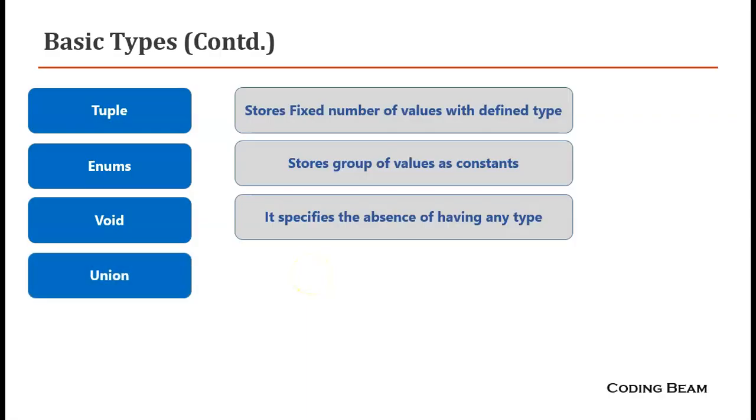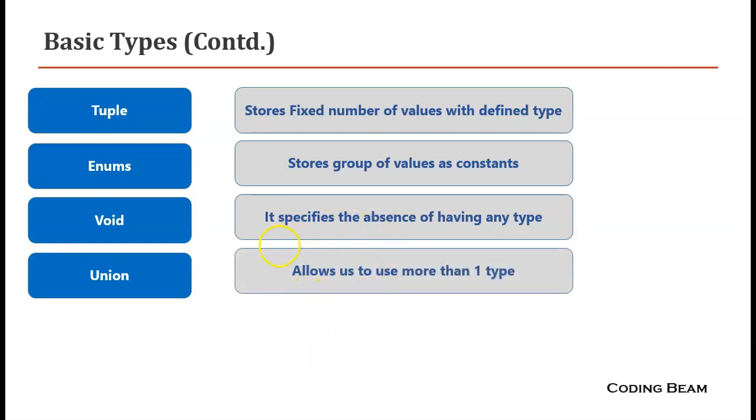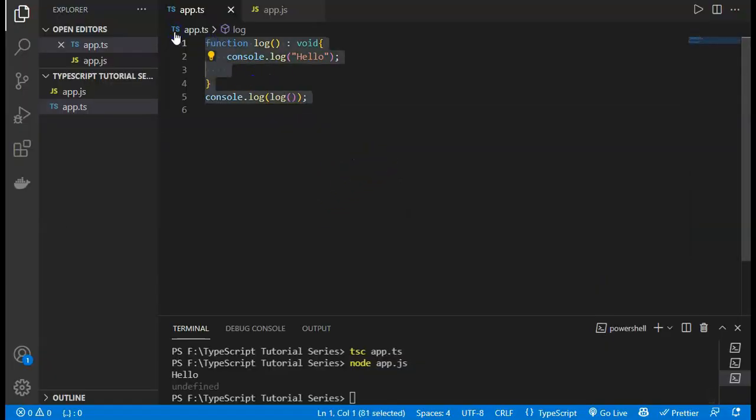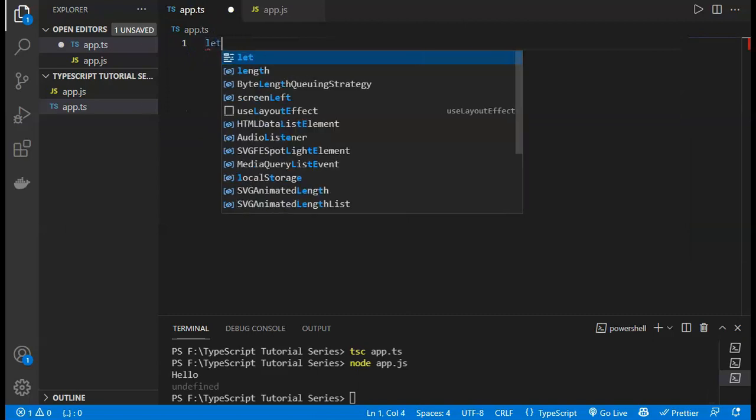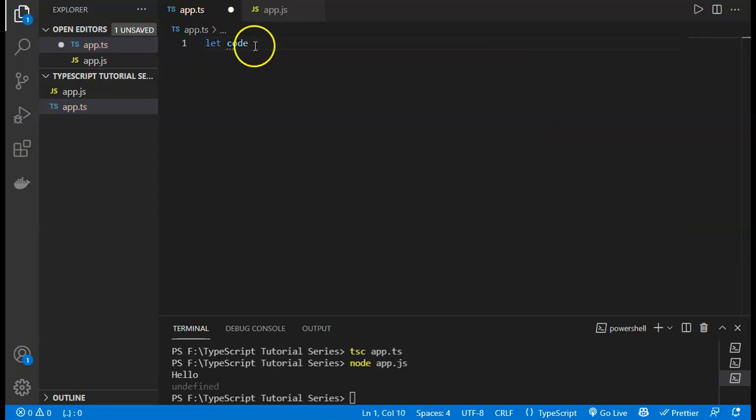And the next type is the union, and TypeScript allows us to use more than one data type for a variable or a function parameter. So they are called unions, and they allow us to use more than one type. To demonstrate a union, I go to VS Code and define let code, and the code can be of type string or, using the or keyword, number. So code can contain a string value and also a number value. If I give code equals 123, it will accept that value.